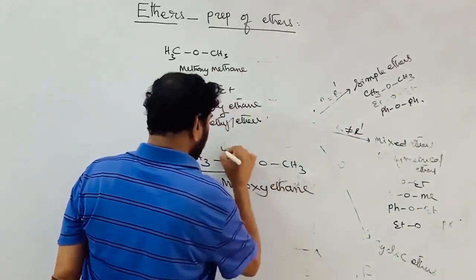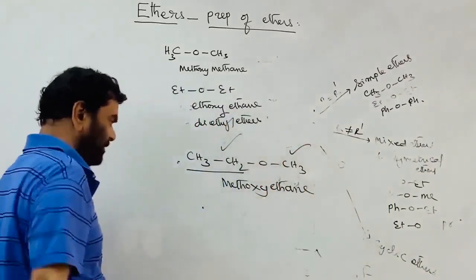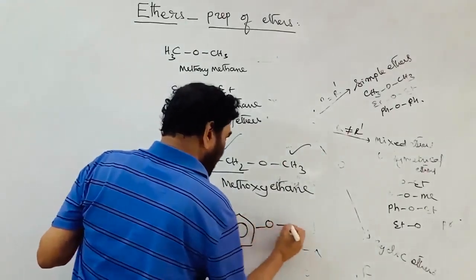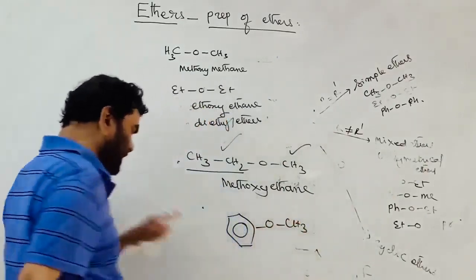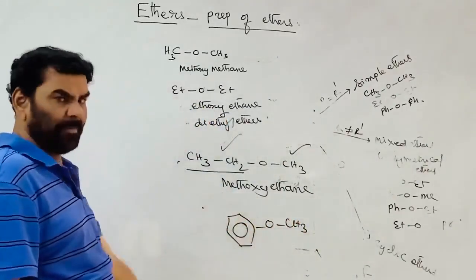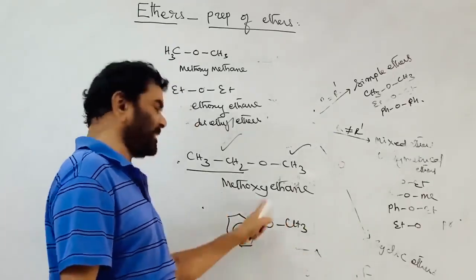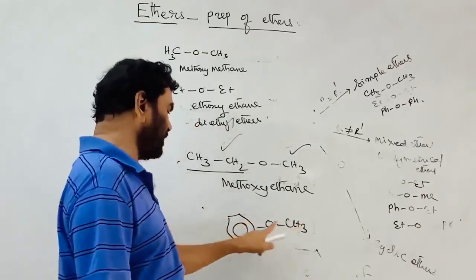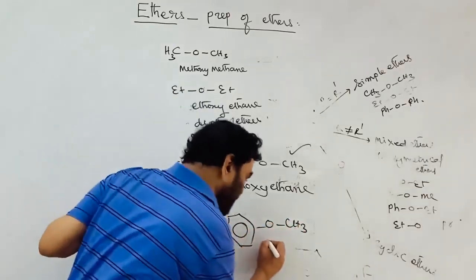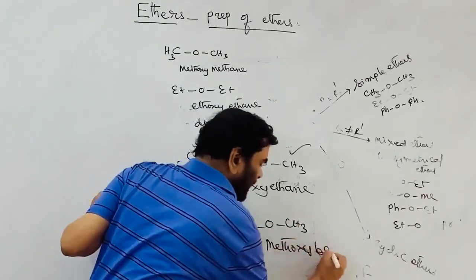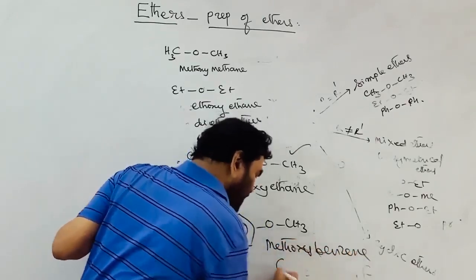The common name is ethyl methyl ether. If you take benzene and attach the methyl group, the bigger hydrocarbon part is taken as the parent compound, benzene. The methyl group with oxygen is the substituent, methoxybenzene. Methoxybenzene is the IUPAC name. It is also called anisole.